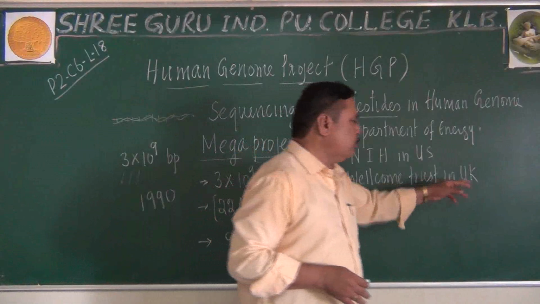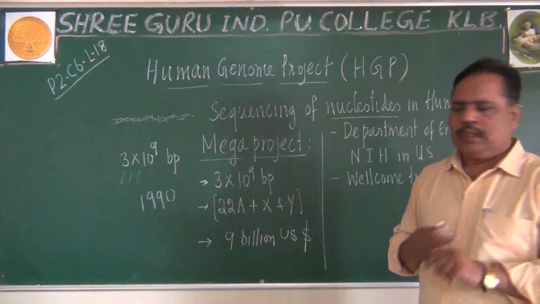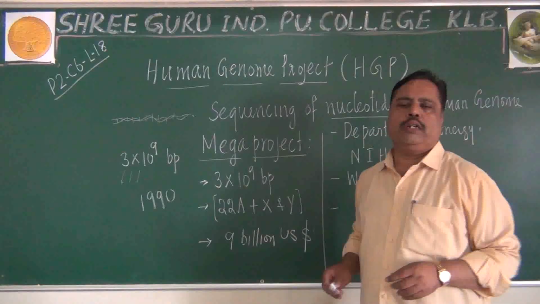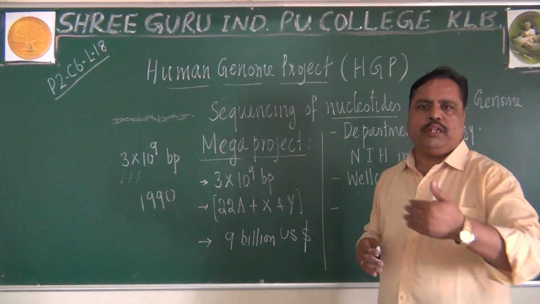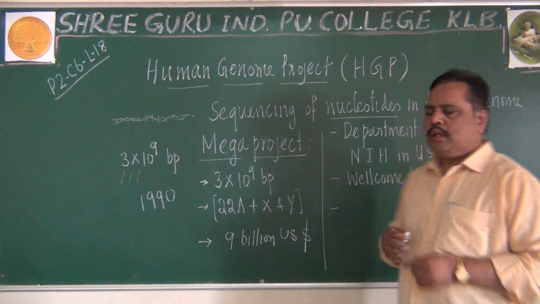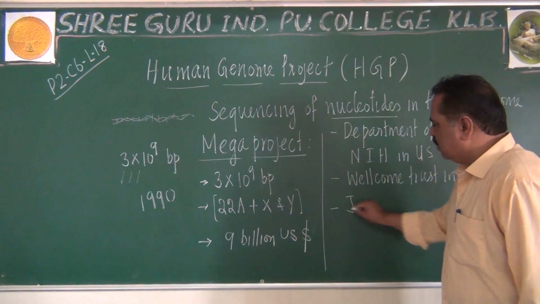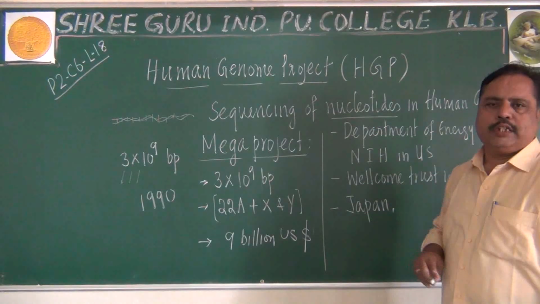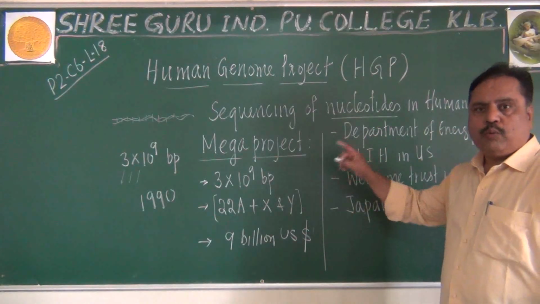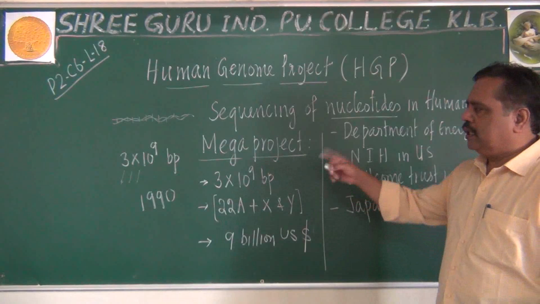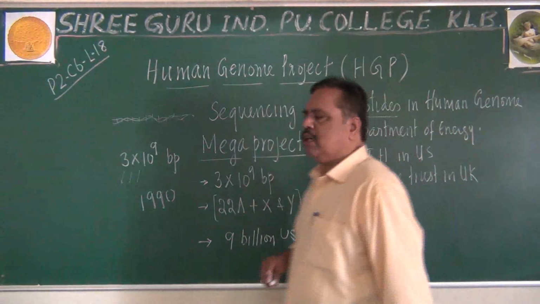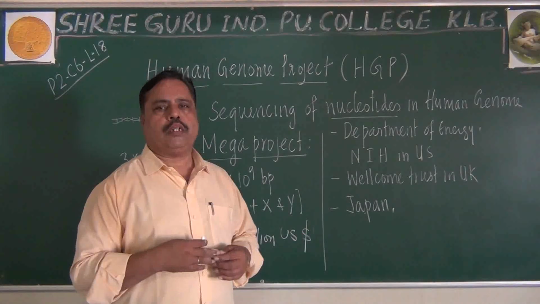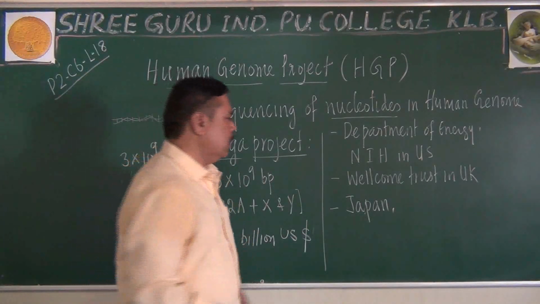In addition to Britain and the US, some other 4 countries also got involved in the project. They too showed some interest in it. Japan invested some amount for funding this project. I will tell you later why they showed so much interest. So Japan is one of the countries that contributed to the Human Genome Project.